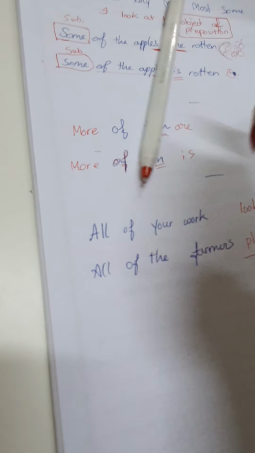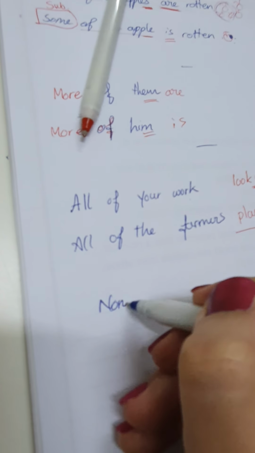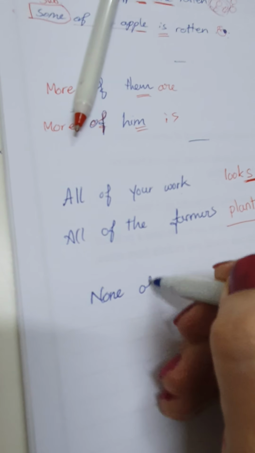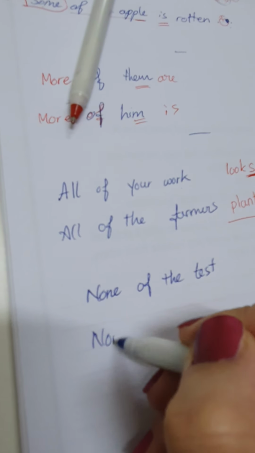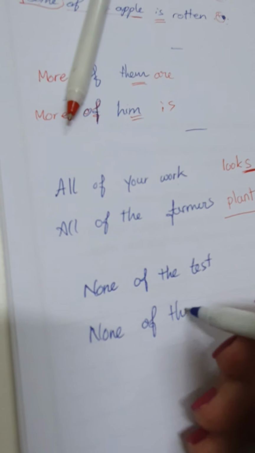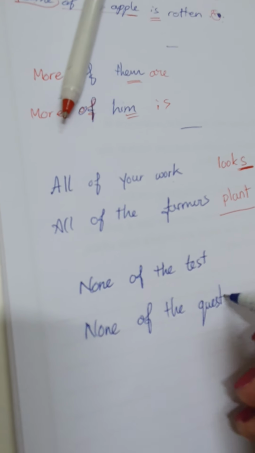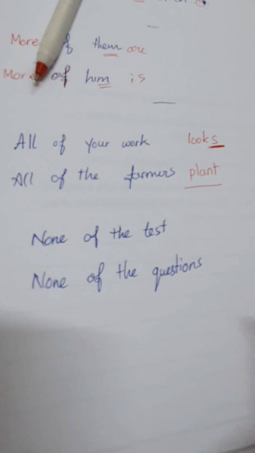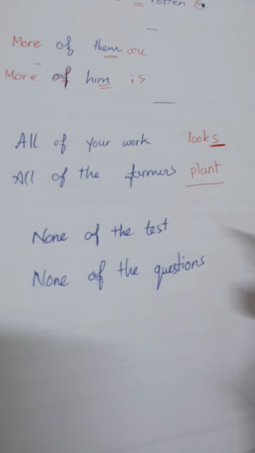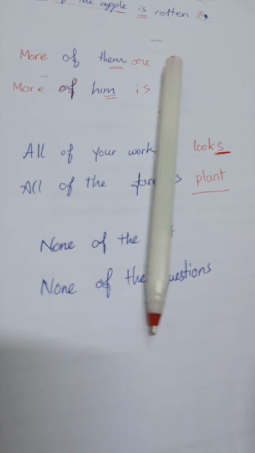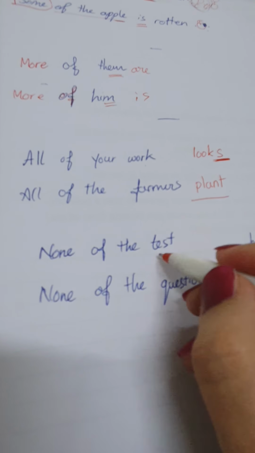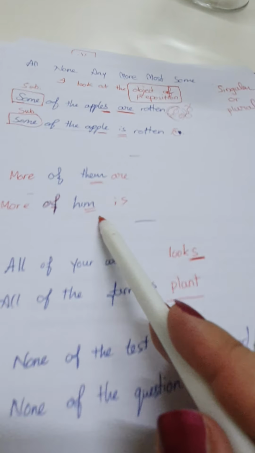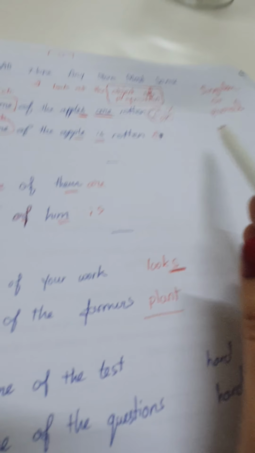Right? Now look at none of the tests and none of the questions. You have to say this to me. None of the tests, what? It will be hard. None: sometimes singular, sometimes plural.